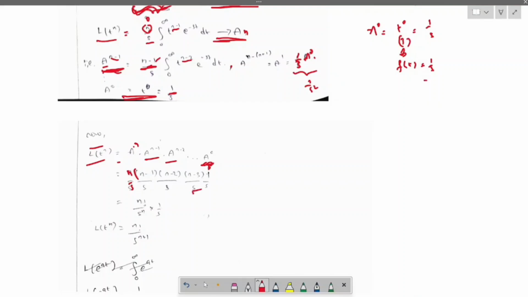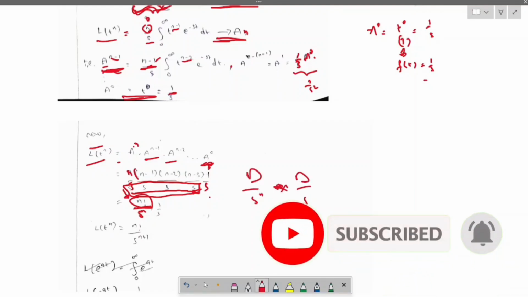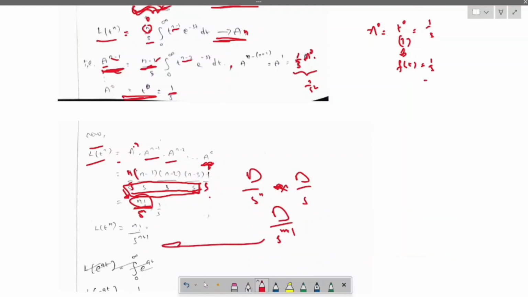Now this is nothing but n, n minus 1, n minus 2, n minus 3, which is n factorial, right? n factorial by s power n into 1 by s. Now s power n into s means s power n plus 1, right? Similarly, Laplace of t power n is n factorial by s power n plus 1.